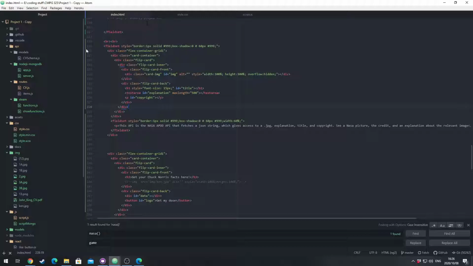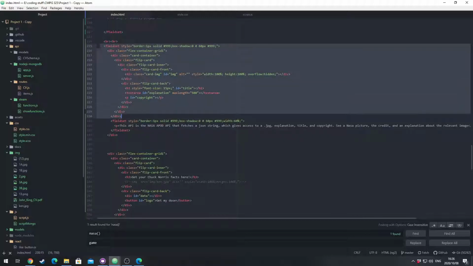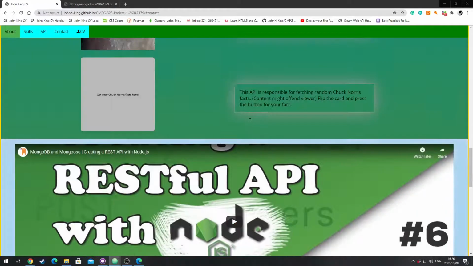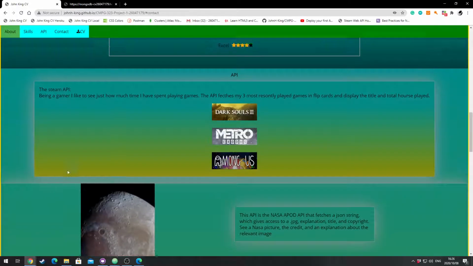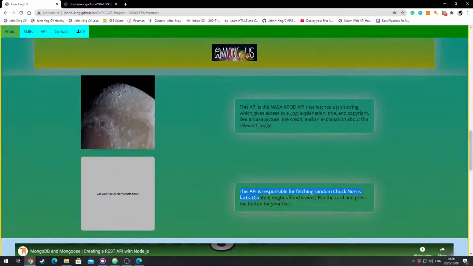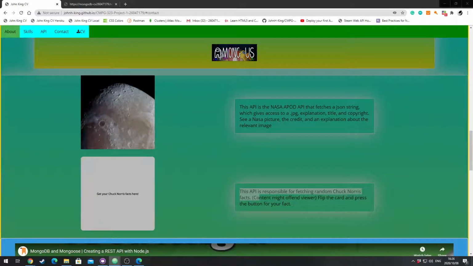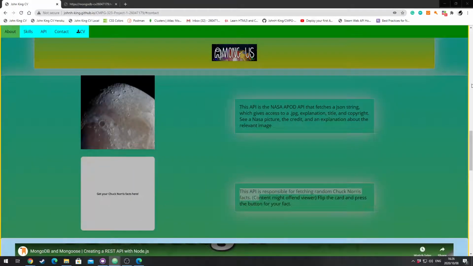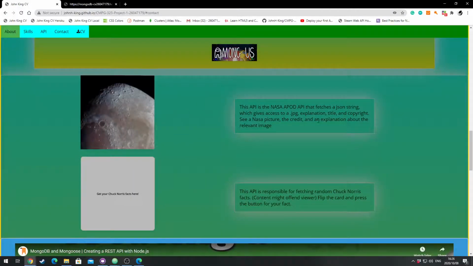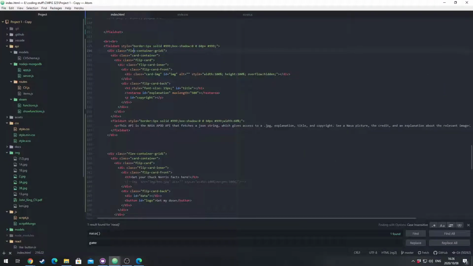These are for the NASA. This field set is a very nice thing, as I said. The field set only does this border, which is really nice. I've used it in a lot of places because it made it look a little bit better. So I used flex container grids to be able to display the API like this. And then I created the flipcard inner with help from W3 Schools.